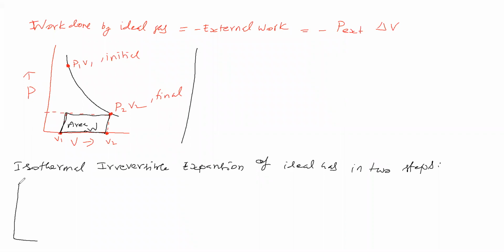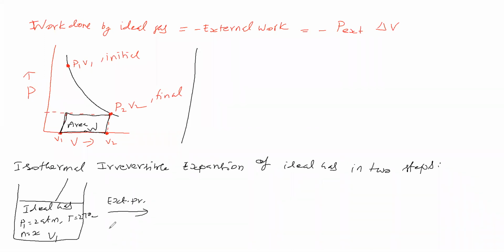Now we will take the ideal gas first. The pressure is 2 atmosphere, the temperature is 27 degrees Celsius, the number of moles is certain moles, and the volume is V1 liter. Now we will keep the external pressure at 1.5 atmosphere.